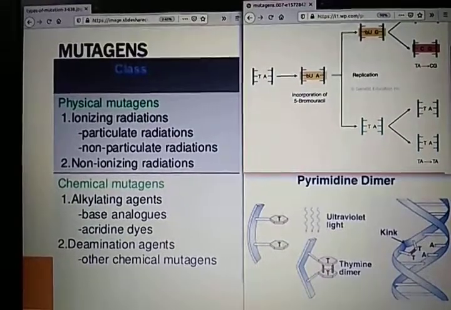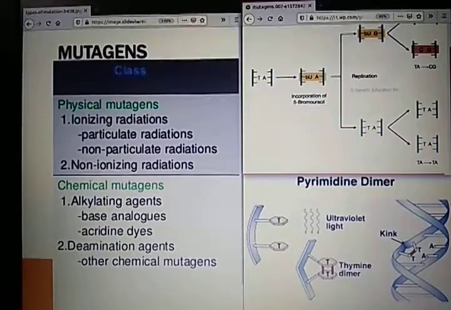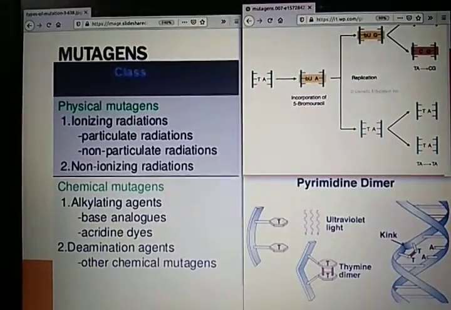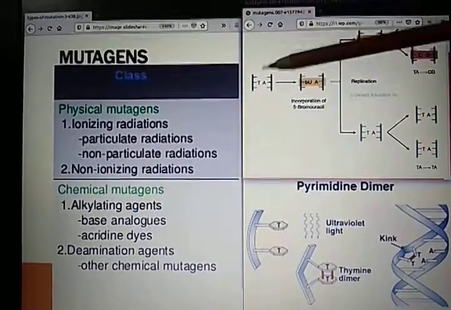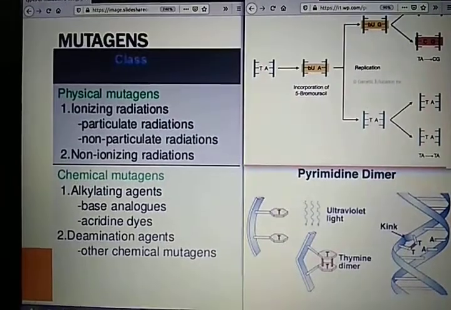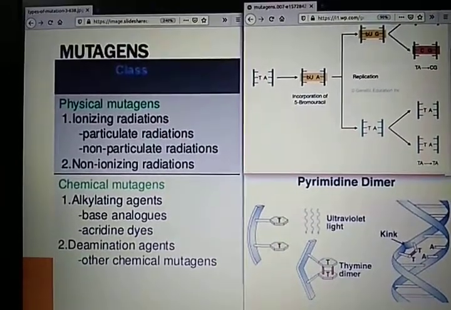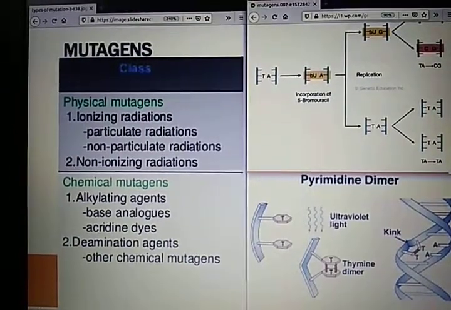There is a chemical known as 5-bromouracil. This is similar in structure to thymine but unnaturally pairs with guanine. It is a base homologue. Normally there is a bond between A and T, adenine and thymine, but 5-bromouracil, if it is present in the cell, mimics thymine.